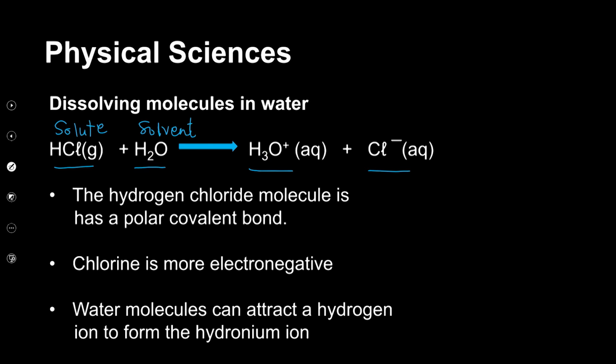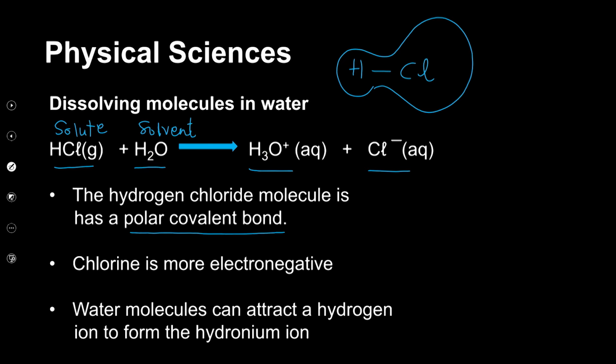The hydrogen chloride molecule has a polar covalent bond, and chlorine is more electronegative. So if we had HCl like this, we would have something of this sort. Suppose this is the molecule of HCl.